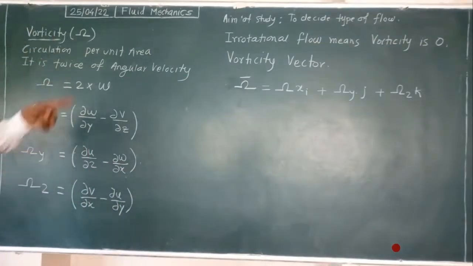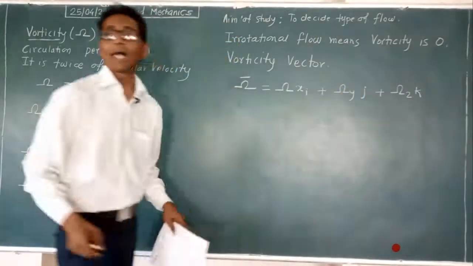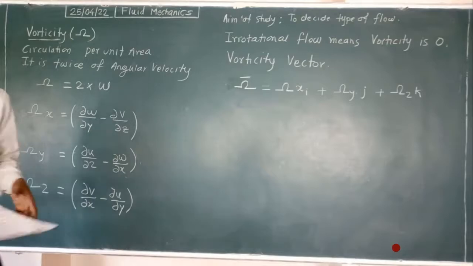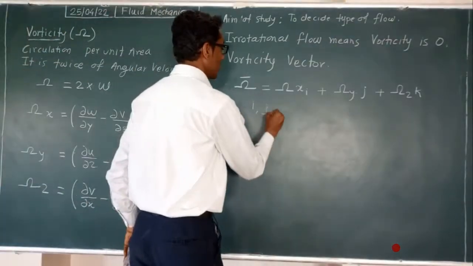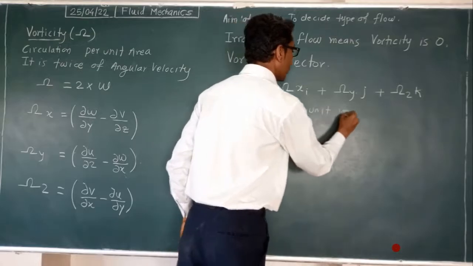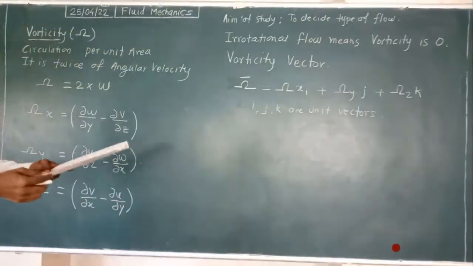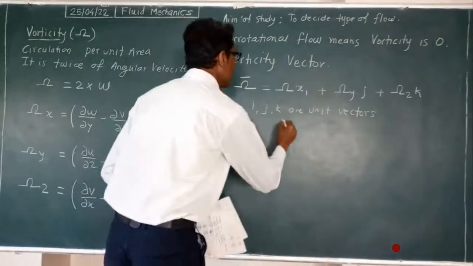Now this i, j, k, what are these? In physics we have seen unit vectors. i, j, k are the unit vectors.